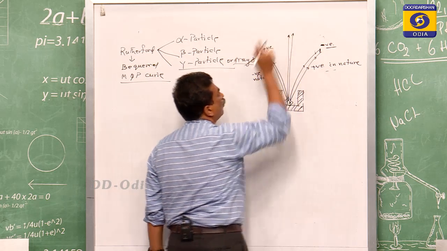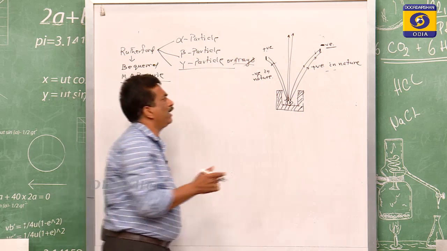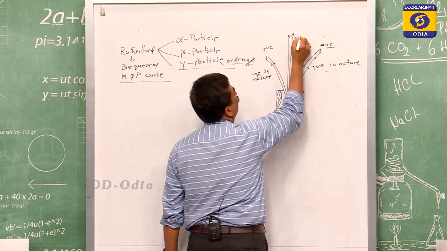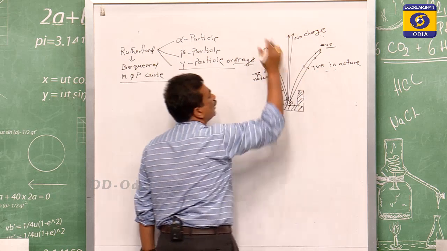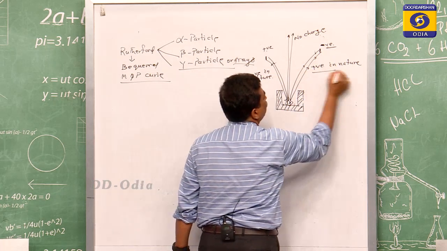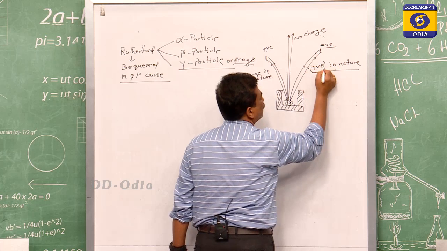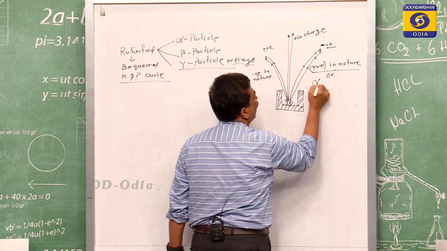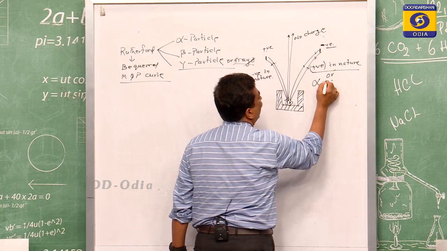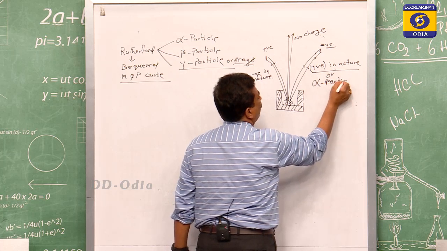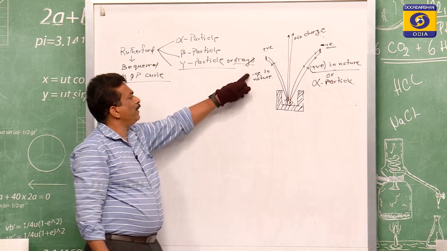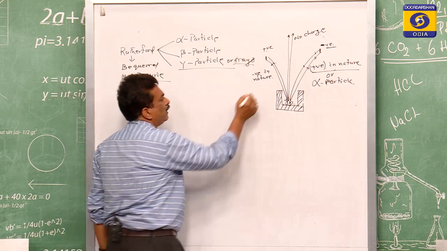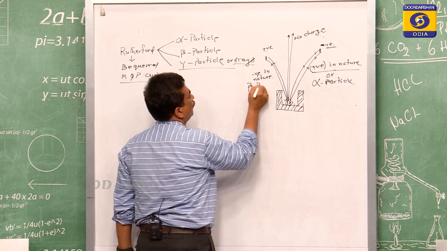Those going undeviated have no charge, meaning they go straight. Those coming to the negative are positive in nature, meaning they carry positive charge, and are known as alpha particles. Those coming towards the positive plate are negative in nature, and they are beta particles.